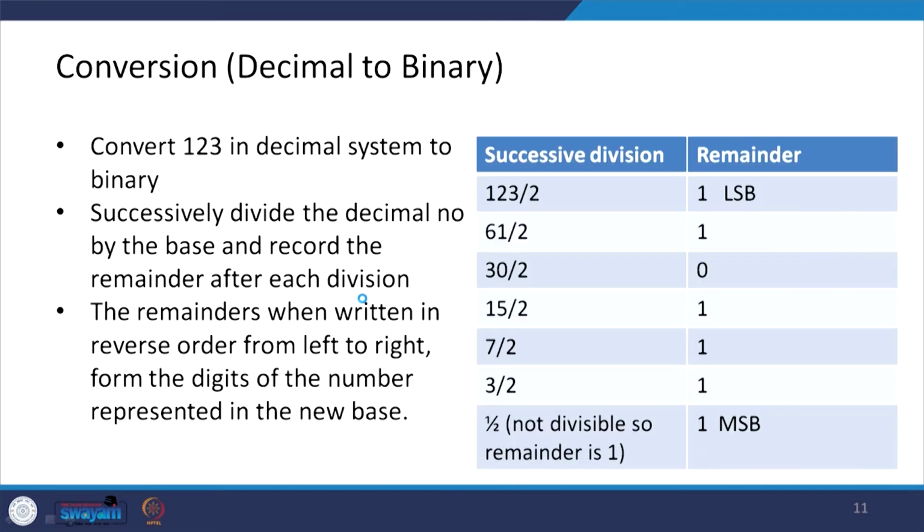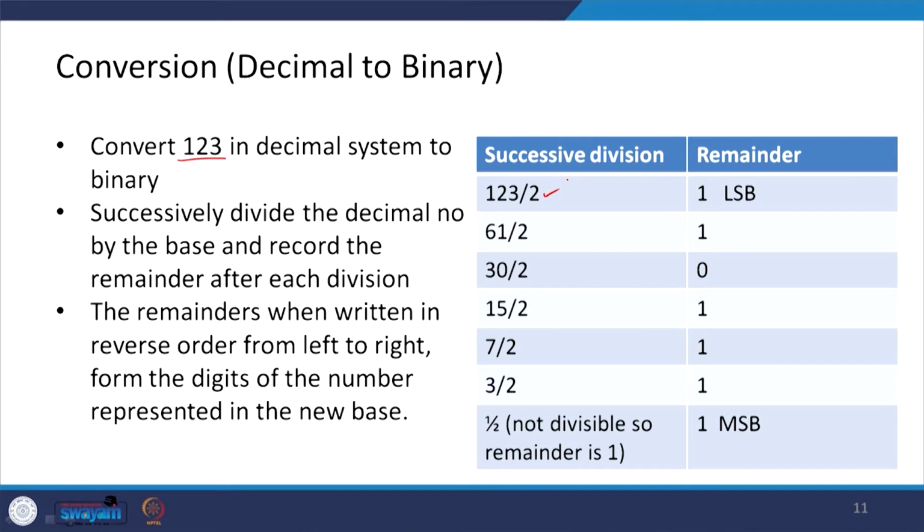Then the question arises, how do we convert from the decimal system to the binary system? It is very simple, and I can explain it with an example. Suppose 123 is in the decimal system and I want to convert it into binary. We successively divide the decimal number by the base and record the remainder after each division.